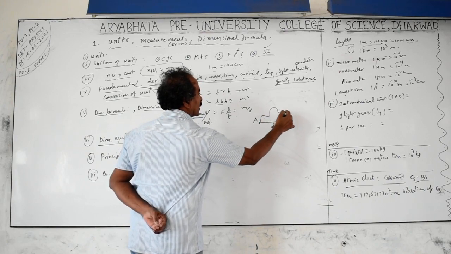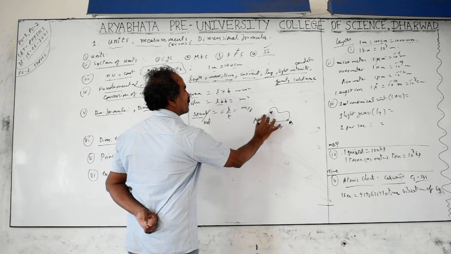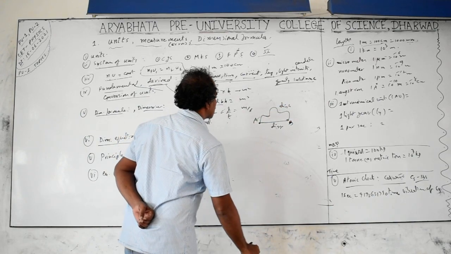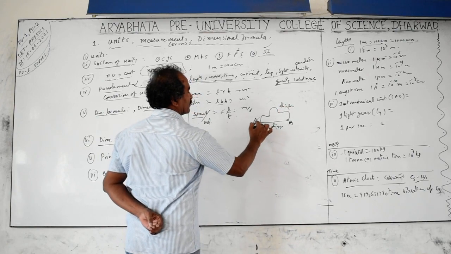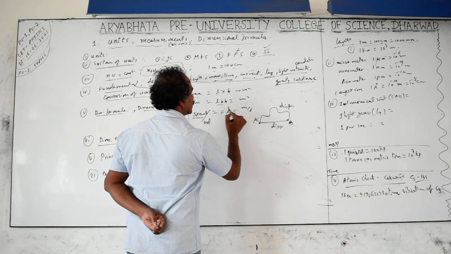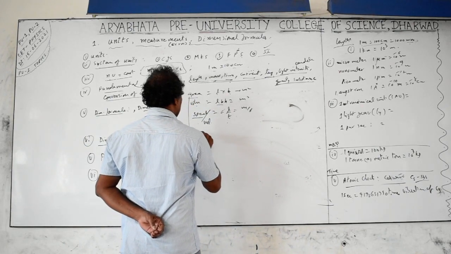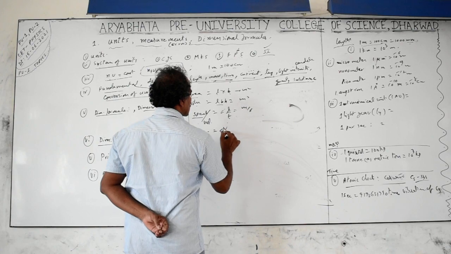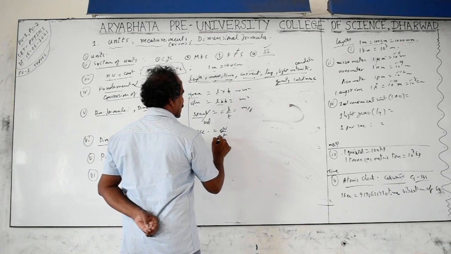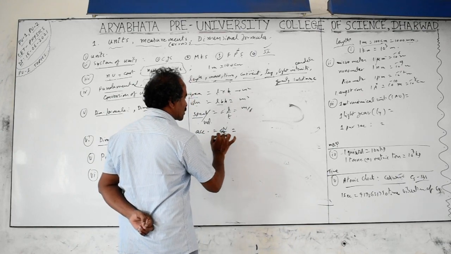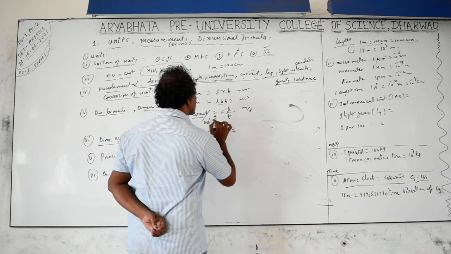And if the object is going in different random paths, the length of the path is called the distance. Displacement is shorter than the distance. Whether we take distance or displacement, they are lengths only. Fundamentally, they are lengths. And length by time means meter per second. Next, acceleration is nothing but change in velocity by time. Velocity constant means acceleration is zero. Velocity should change.